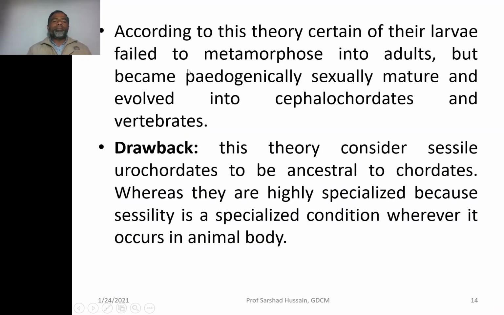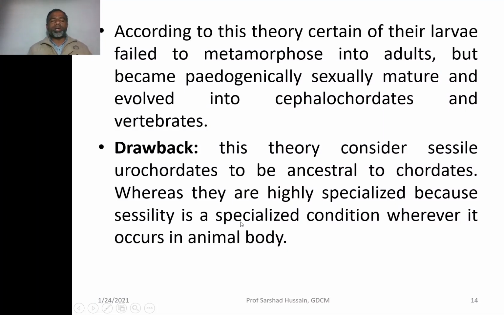Now, if we consider Urochordates to be the ancestor of the chordates on the basis of larval resemblance, what is the drawback in this theory? The drawback is that this theory considers sessile Urochordates to be ancestral to chordates, whereas they are highly specialized, because sessile nature is highly specialized: everything is managed by the organism while sitting at the same place.